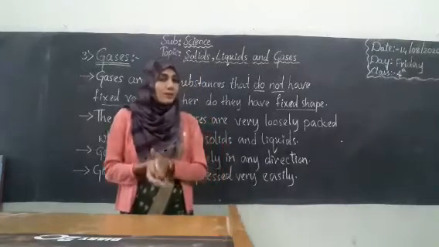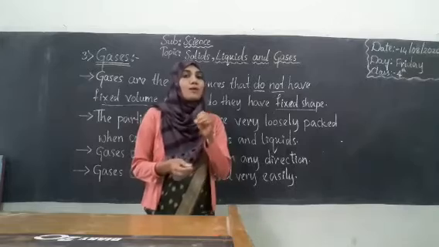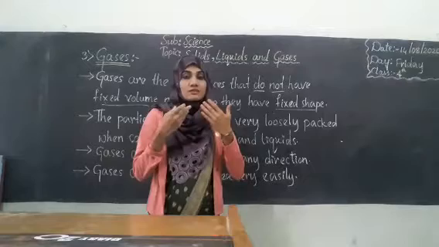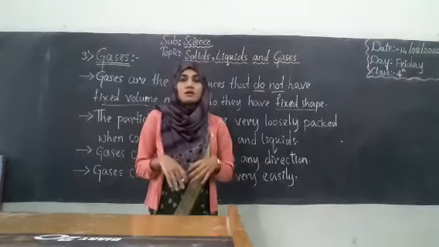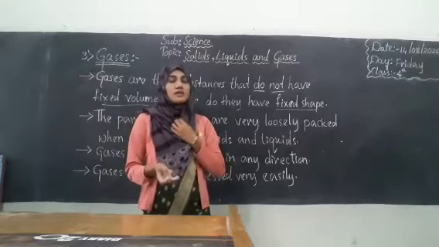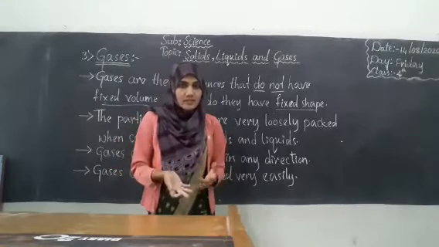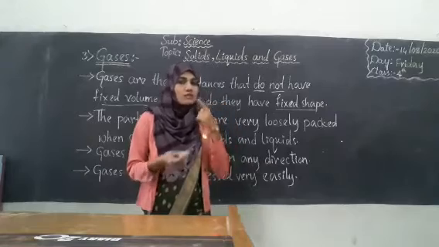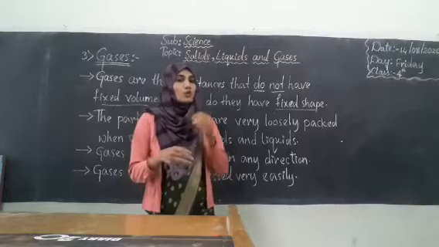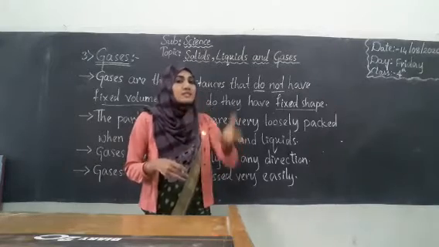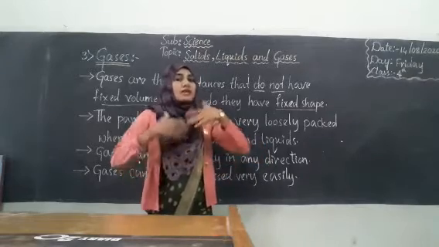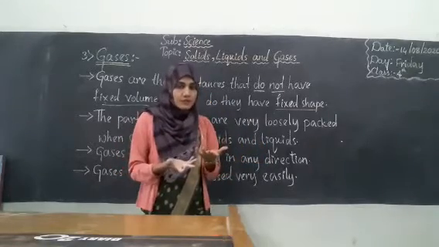How? For example, if I want to blow air from my mouth, you know, even from our mouth we breathe oxygen and carbon dioxide, isn't it? We inhale oxygen and we exhale carbon dioxide. Even from our nose and our mouth there are some gases coming out and going in. So if I want to remove some gas from my mouth, do I need any space? No. I can just take out the gas from the inner side of me.